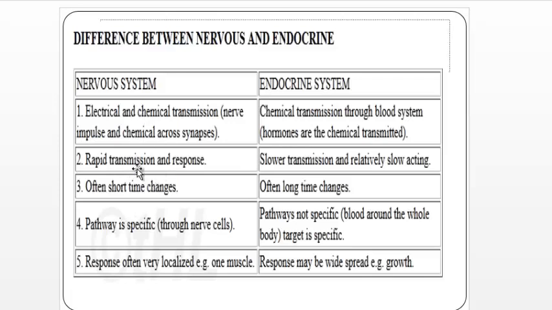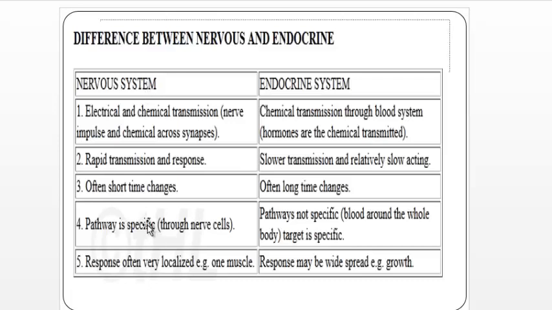Also, the nervous system has rapid transmission and response. It means that the nervous or electrical signal is transmitted faster and the response is faster. But in the endocrine or hormonal system, transmission is slow and the response is very slow. Also, the nervous system often causes short-time change, very rapid. But the endocrine system provides change over a long time.